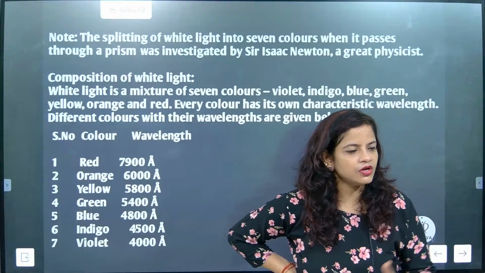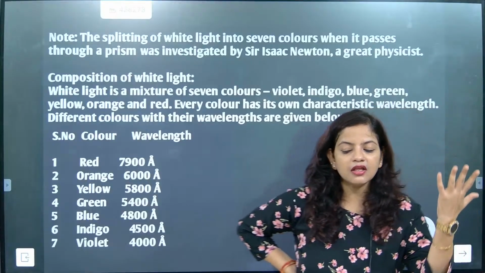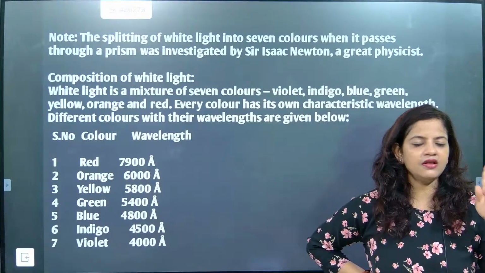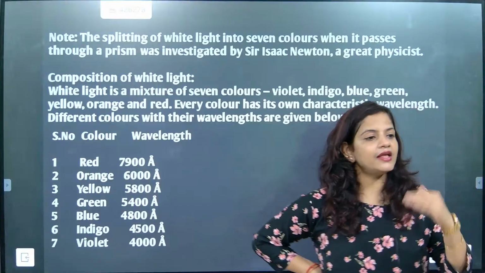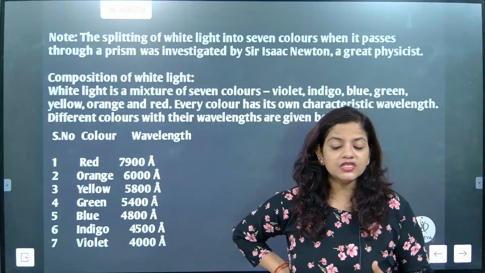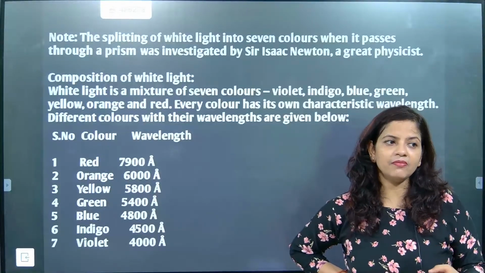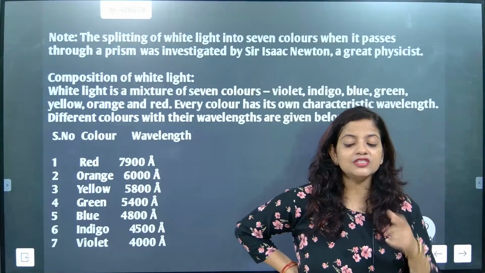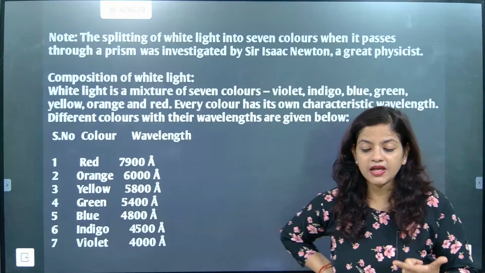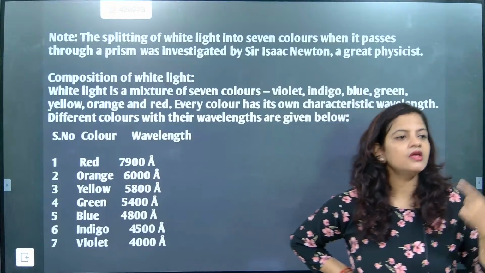Understood? Speed change will split the light into how many colors? 7 prime colors. And the color which has minimum bending will have maximum wavelength. So the one which experiences minimum bending will have maximum wavelength.